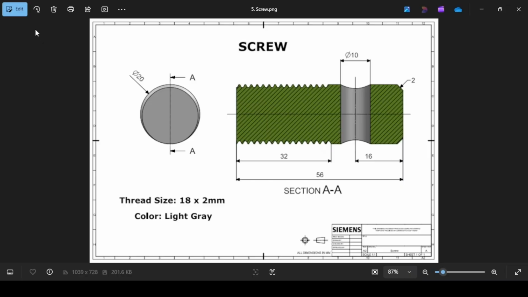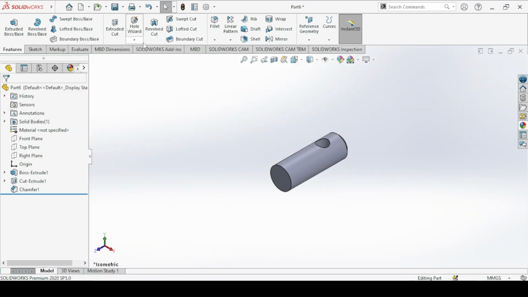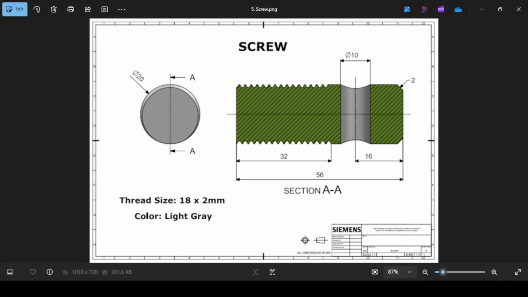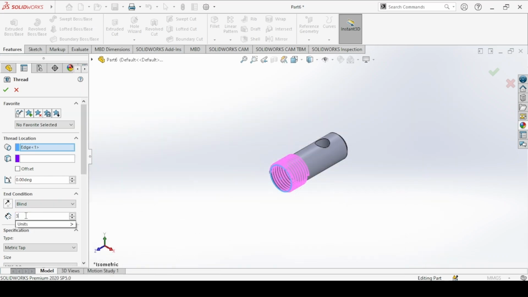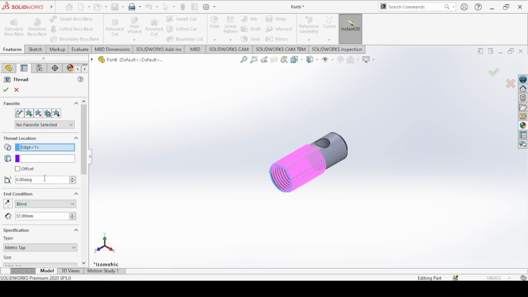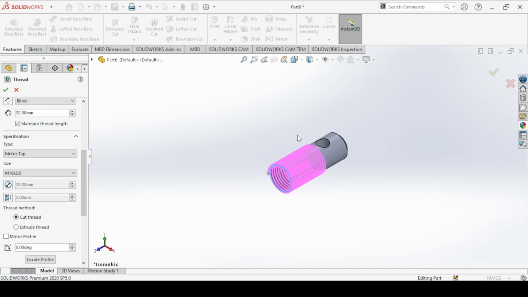We have a thread here as well. Start point of the thread here. The length of the thread is 32. Size of the thread is 18 by 2. So again, for a perfect thread, we add an offset of 2 and then maintain the thread length. Since this is a shaft, we use the metric die.